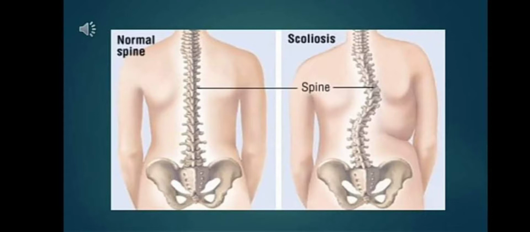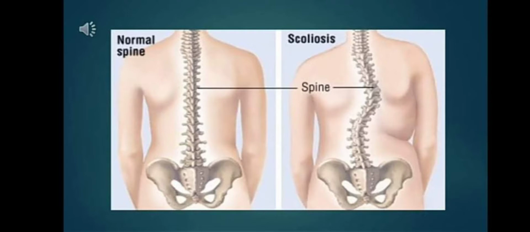Scoliosis can develop in infancy or early childhood. However, the primary age of onset for scoliosis is 10 to 15 years old, occurring equally among both genders. Females are 8 times more likely to progress to a curve magnitude that requires treatment. So as you can see in the picture, there's a big difference. The picture on the left side is straight or normal because it doesn't have a curvature, opposite to the picture on the right side where the spine is curved towards the left.